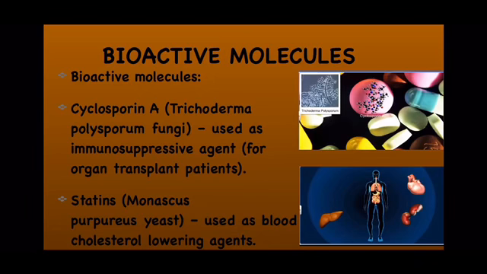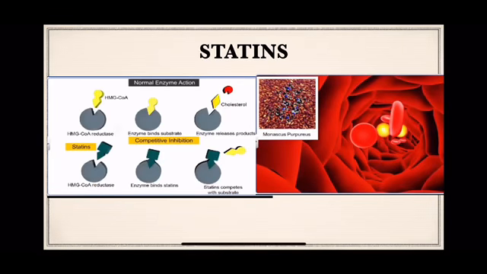Now, how do statins work? These statins, by the process of competitive inhibition, compete with the enzyme that produces cholesterol in the body. So statins form an enzyme substrate complex, and it does not allow the cholesterol producing enzyme to bind with the substrate, as a result of which the level of cholesterol decreases in the blood, and hence it maintains the cholesterol level in the blood.